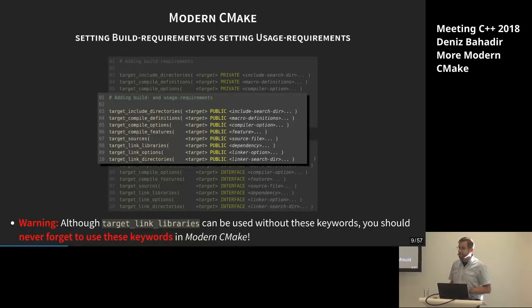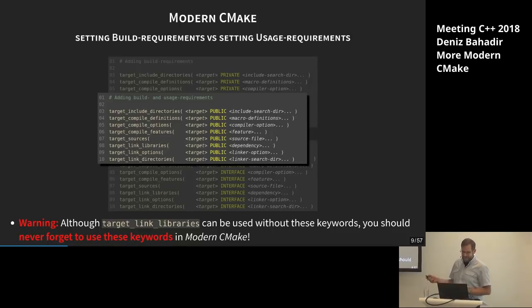But, sorry, what? Is that default if you leave it out? But there is no default, but you can just leave it out. The other ones will complain, so CMake will complain, hey, you're missing the keyword there, while on target_link_libraries, it works, and it has some behavior that is also defined, but it's not what you're expecting with modern CMake. So just a simple rule, never forget the keyword.